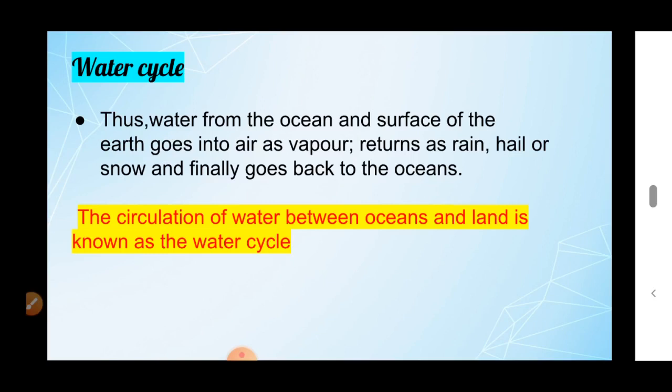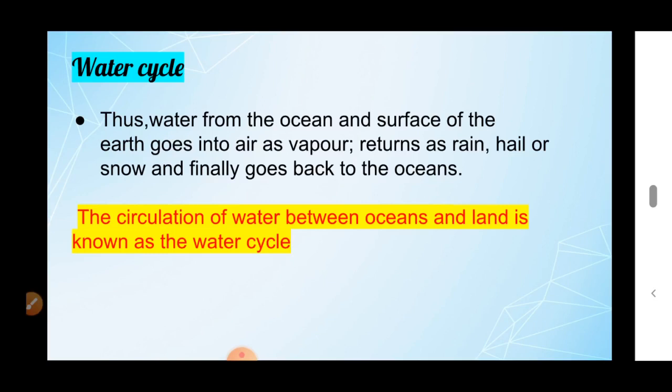So from these oceans, water is taken by the evaporation process by the sun's heat, and it reaches the air and it is cooled or condensed to become a liquid. This liquid falls as rain, and finally this rainwater reaches the ocean.